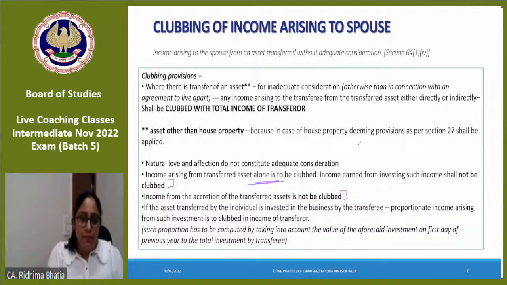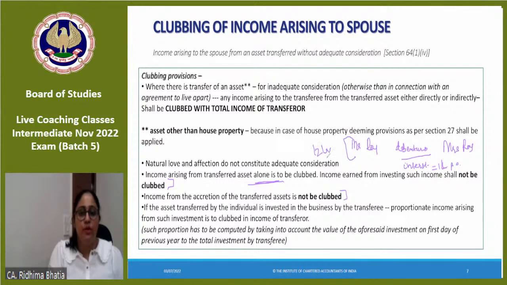Example: Mr. Roy had transferred debentures to Mrs. Roy. Asset transferred for inadequate consideration. So whatever interest is getting earned, suppose 1 lakh per month interest was coming from those debentures. So 12 lakhs per annum would be taxable in the hands of whom? Mr. Roy, as per clubbing provisions, right?